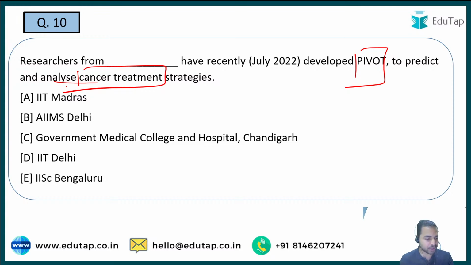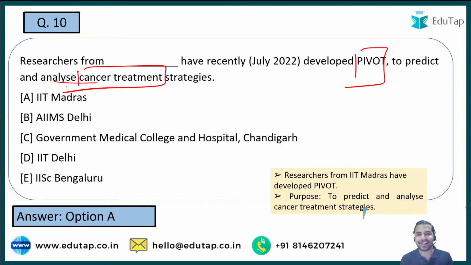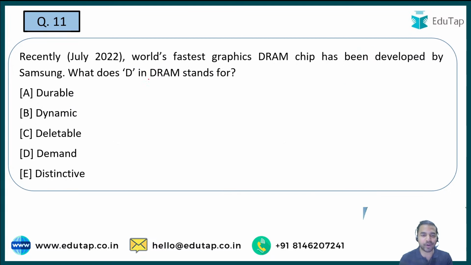So Nilesh is saying option A is the right answer. Manpreet, Egon, everybody saying that option A, IIT Madras, is the right answer. That is absolutely right, guys. So this is basically, the Pivot is an initiative of IIT Madras. ठीक है जी, I hope this is clear. Moving on to the next question.